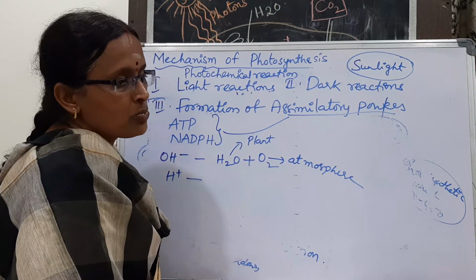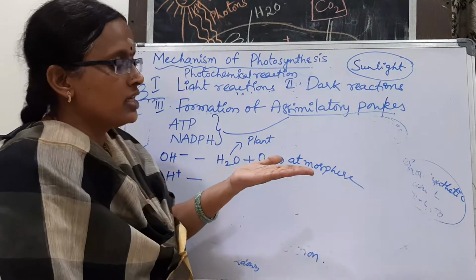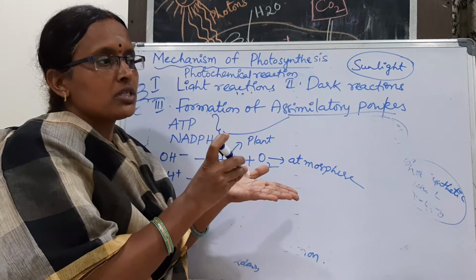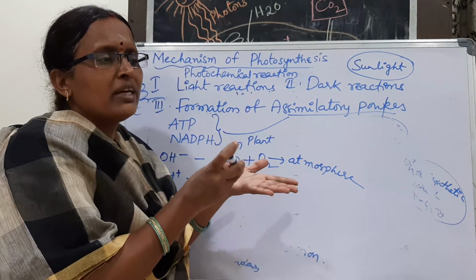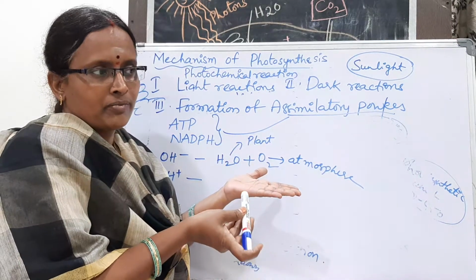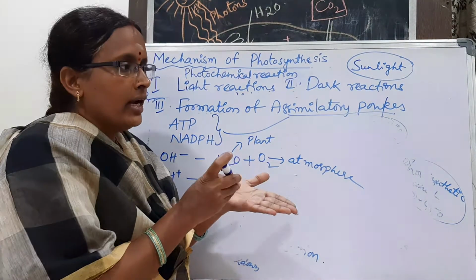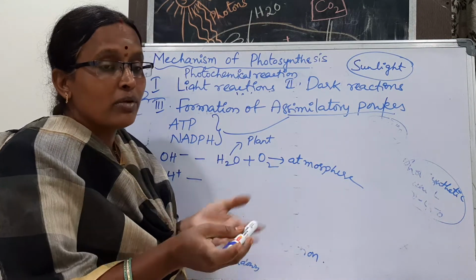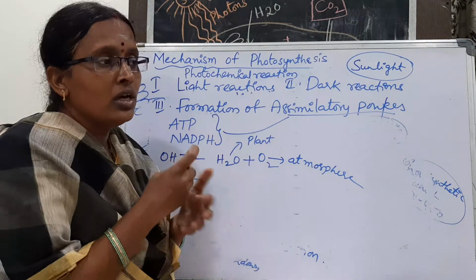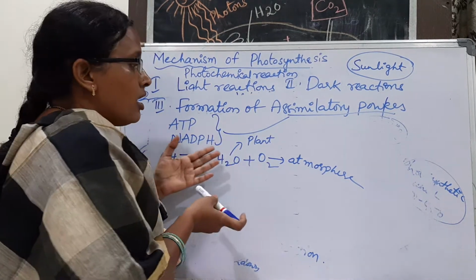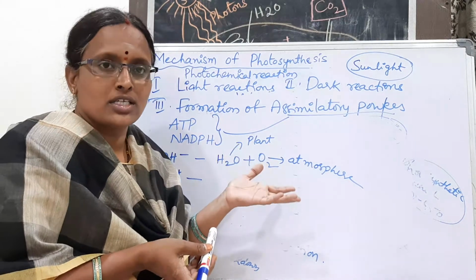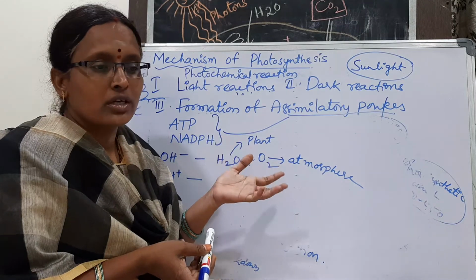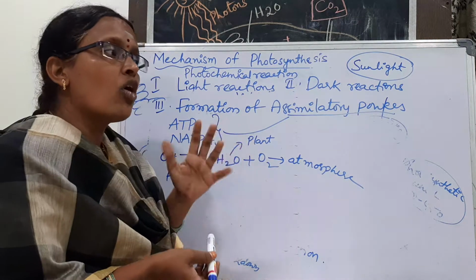When any leaf is exposed to light, the chlorophyll molecules in the photosynthetic units get activated. They become heated and release the energy. On the other side, by taking high energy, the water molecule is going to be split. The bonds present in the water molecule are broken and release hydrogen H plus and OH minus ions. If you write down H plus and OH minus ions, that is also correct. So no need to remember all the things.